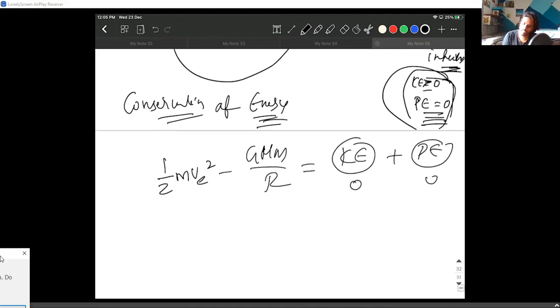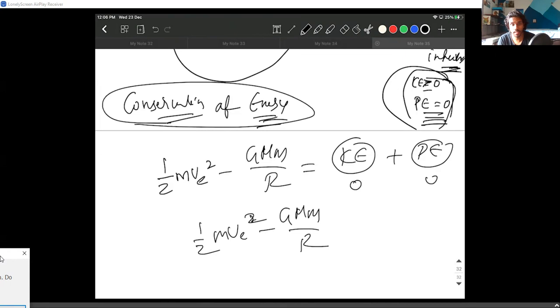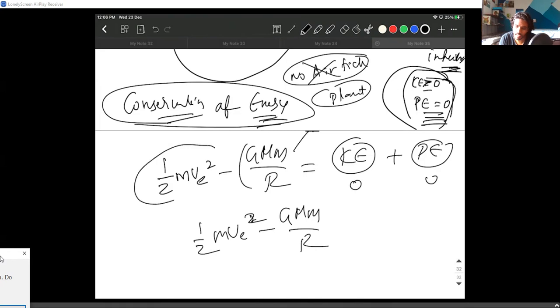So I solve this equation: half mv square minus GMm by R. The reason why we are conserving the energy, again I'm mentioning this, is that there is no air friction and there are no other planets. So there is only one potential energy and only one kinetic energy, and we are doing the whole energy conservation taking that assumption, equals 0.